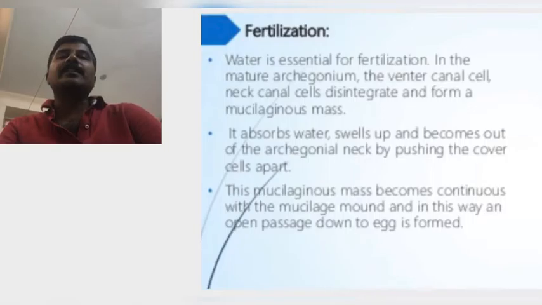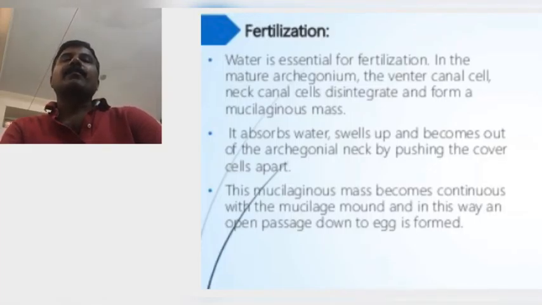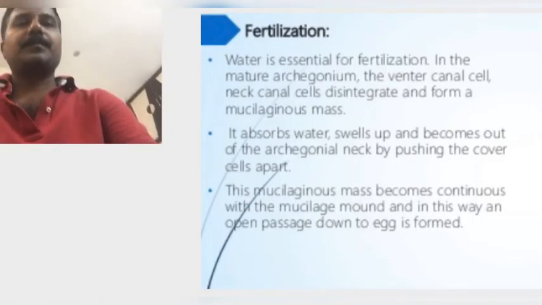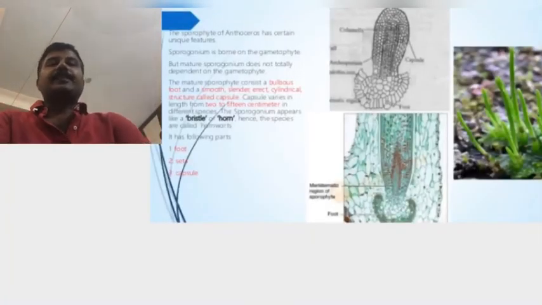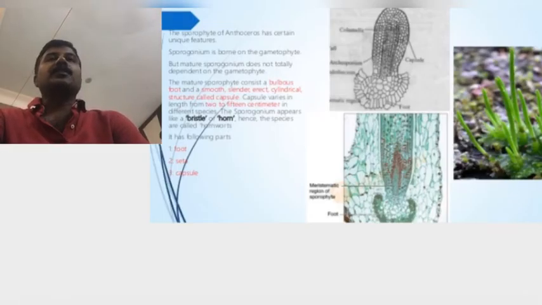Okay, next, the sporophyte stage. After the completion of Anthoceros's sexual reproduction, the fertilization process takes place. When the fertilization process is complete, a diploid zygote is formed. When the diploid zygote is formed, the sporophyte stage starts. The zygote is the first cell of the sporophyte. The zygote divides mitotically and produces a number of cells and slowly forms an embryo. This embryo slowly develops into a new Anthoceros sporophyte.